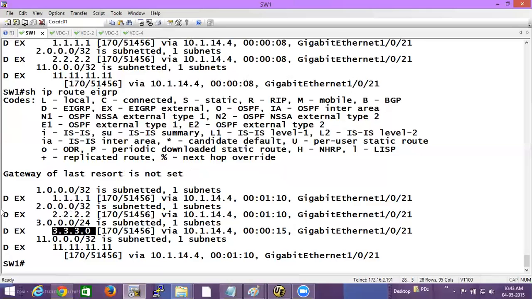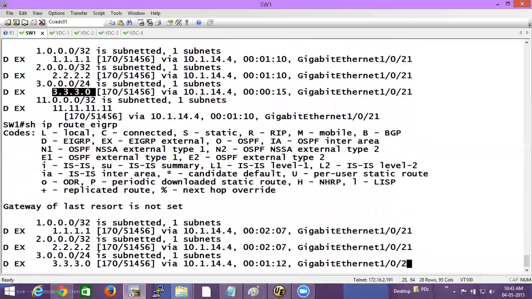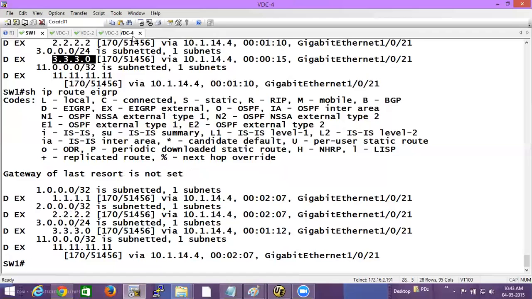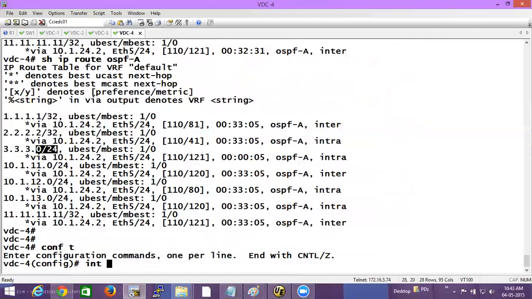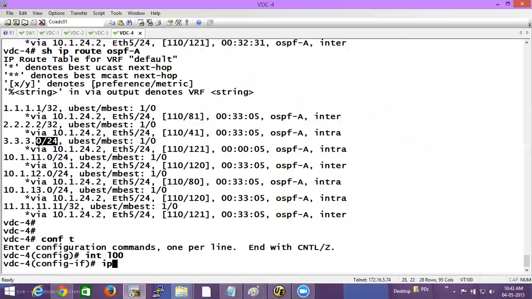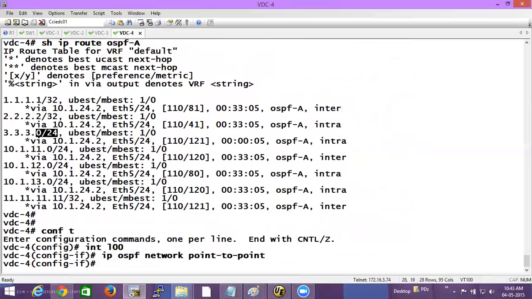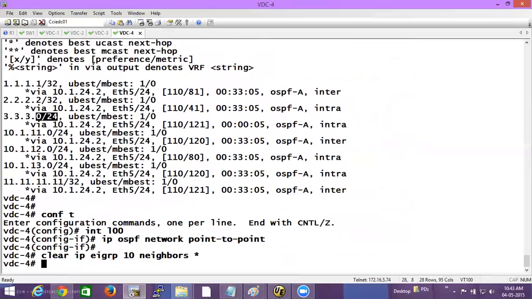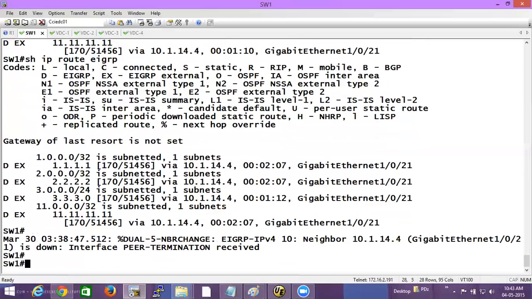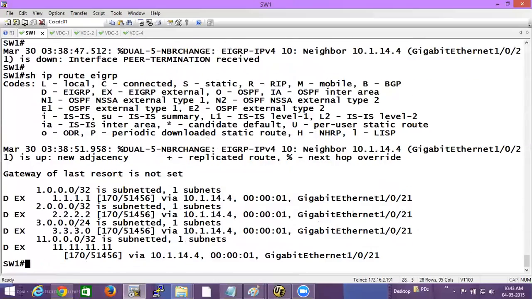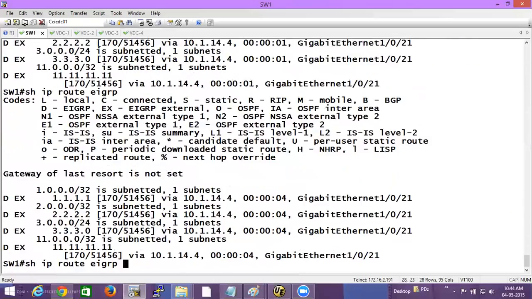But you do not see 4.4.4.4/32 or /24. Why is that so? Why is 4.4 not being shown? I should go and change the network type there also, point to point. Okay, I'll change that. IP OSPF network point to point. Okay, I'll do that. I'll check again. Right? Do I get it?